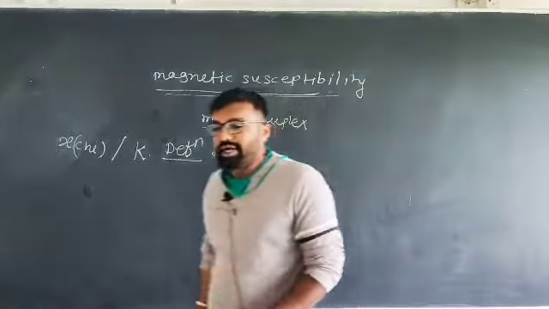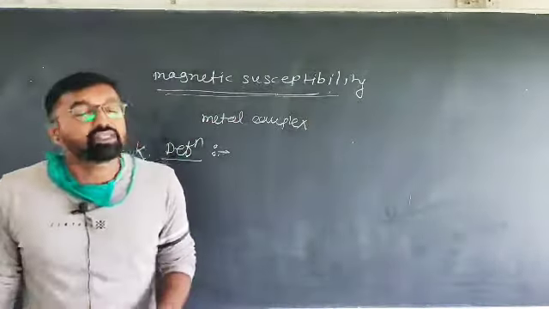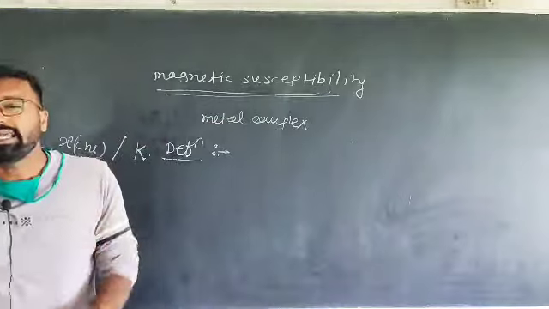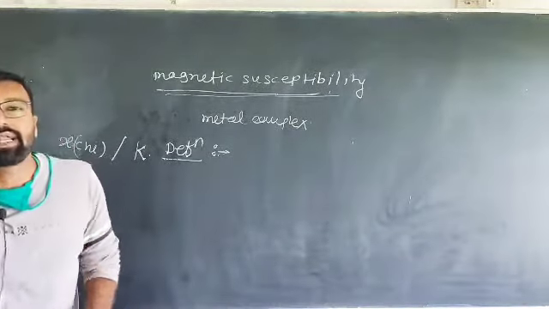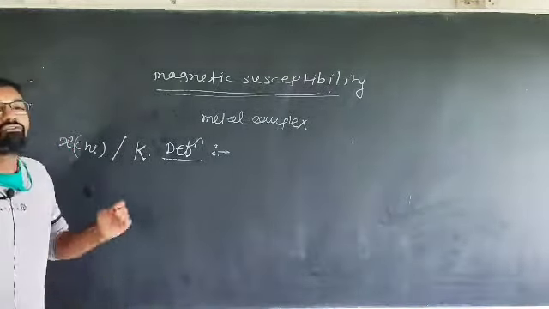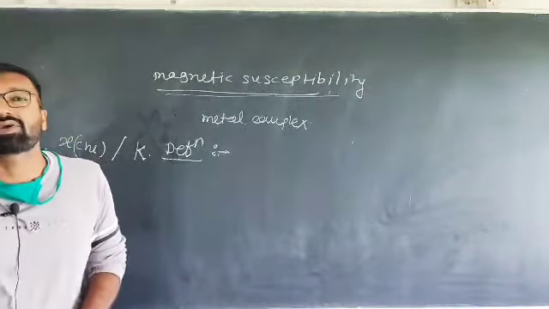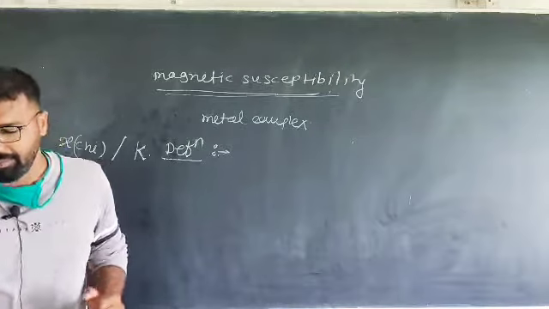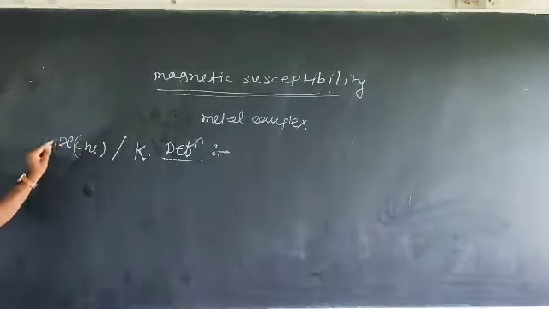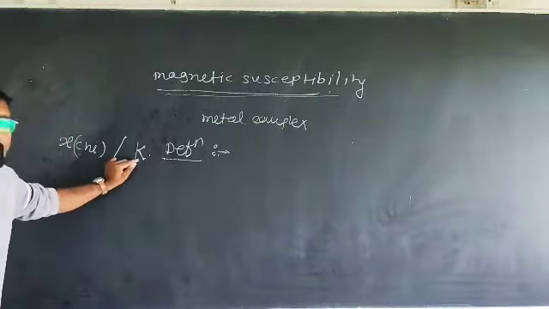It is a property of a substance or a material, or it is the capacity of a substance or a material to be magnetized when it is placed in an external magnetic field. This is called magnetic susceptibility. It is denoted by the symbol chi or K, right?